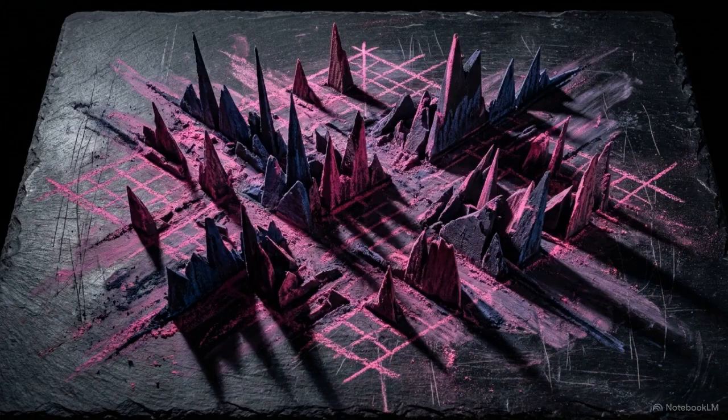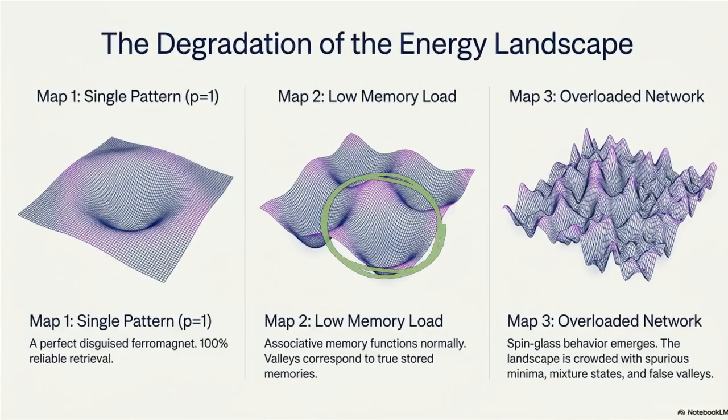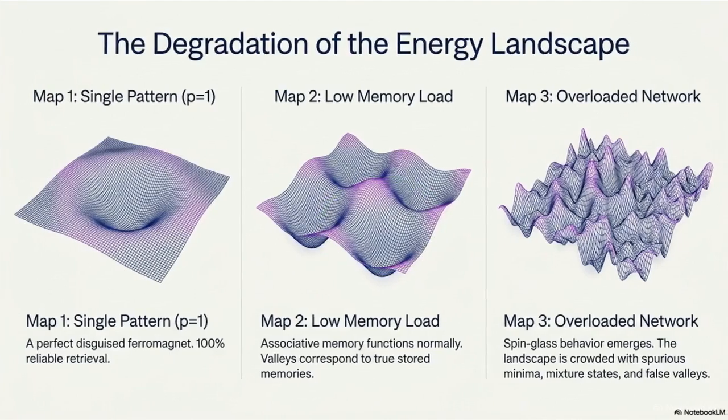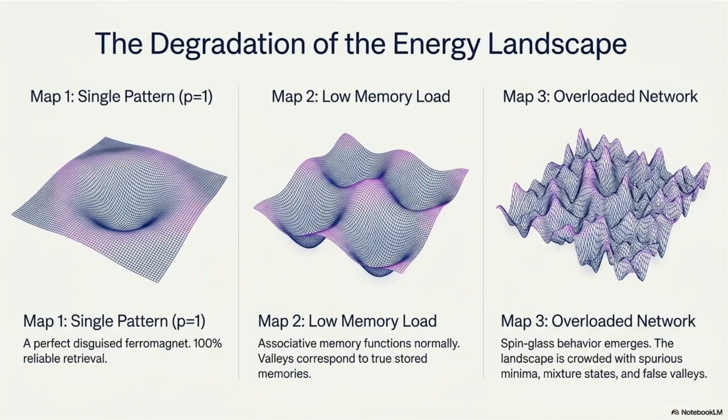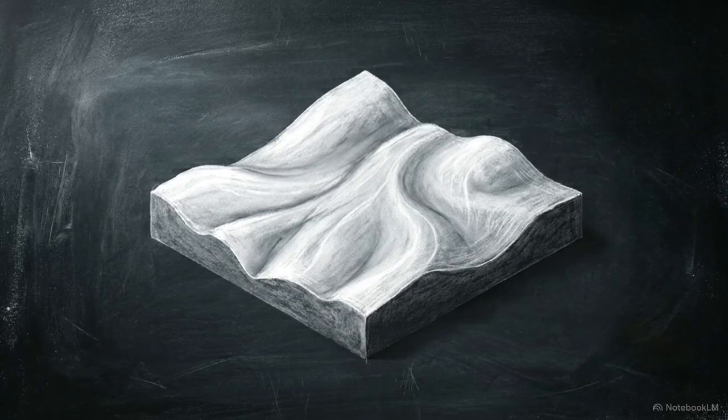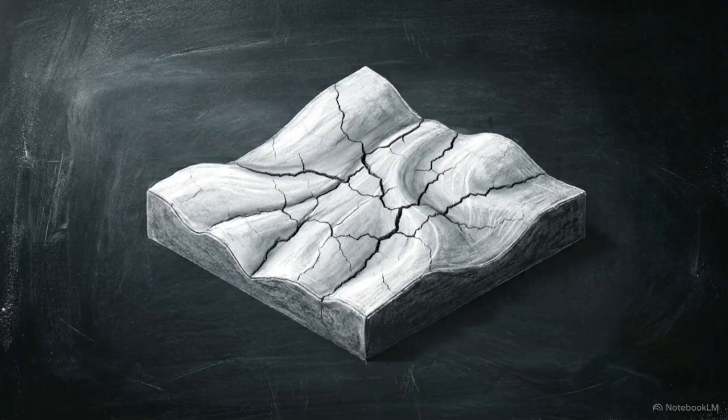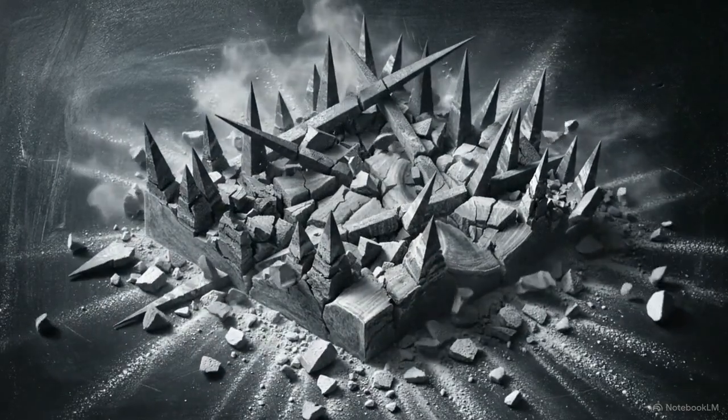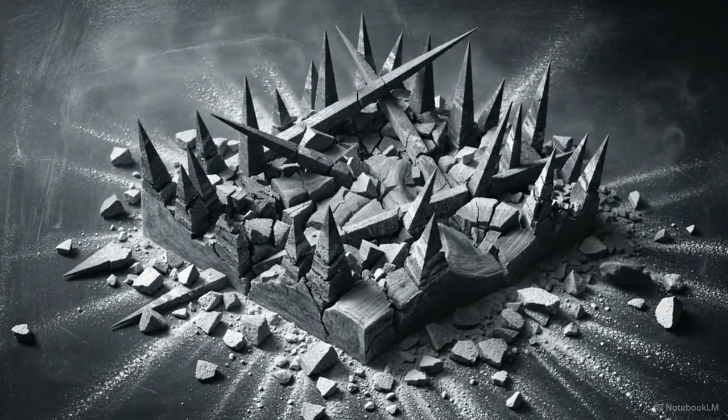This frustration warps the global energy landscape of the neural network. Maps 1 and 2 show distinct valleys where associative memory functions normally under low load. As load increases, frustrated connections grow and the terrain shifts. Map 3 reveals an overloaded network degenerated into a spin glass topography crowded with false valleys. Overloading the information capacity completely destroys the physical terrain, turning useful attractors into an inescapable trap of false, hallucinated memories.